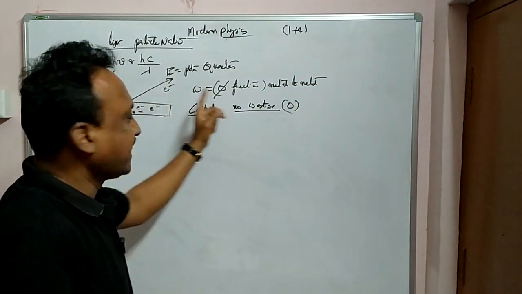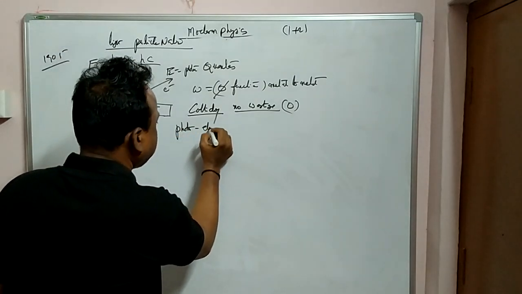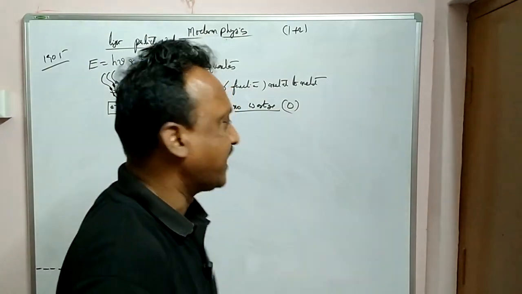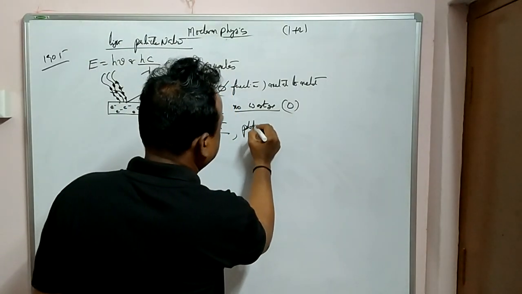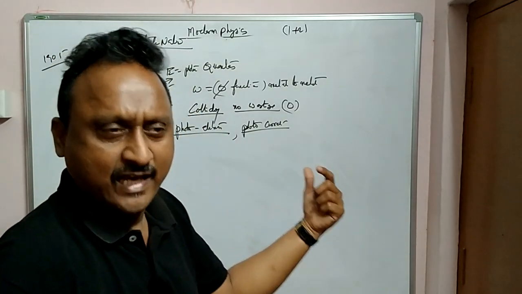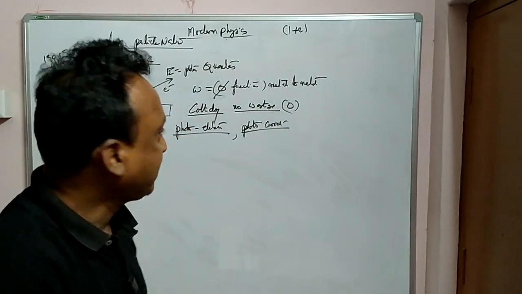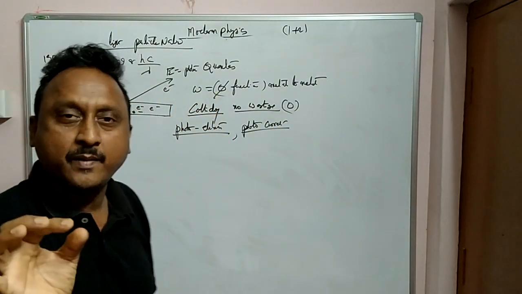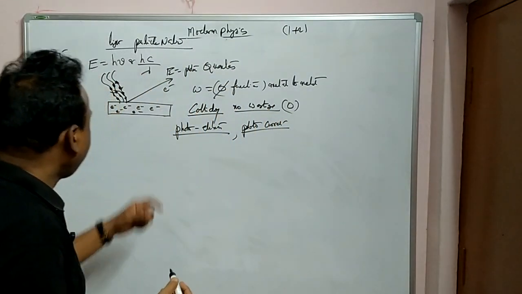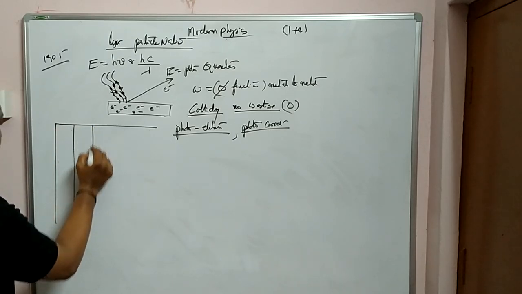Those ejected electrons are called photoelectrons according to Einstein. The current produced by them during the experiment is called photocurrent. Later on I will explain the experimental setup also. First listen carefully to the different terms here. First, what is work function? The minimum amount of energy required to remove an electron from the metal surface. For example, I will try to explain for you. For example, this is a small table for you.